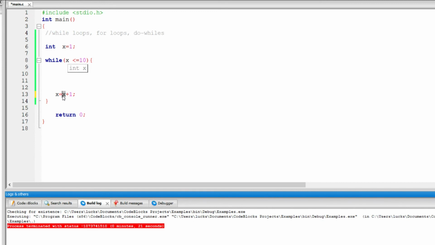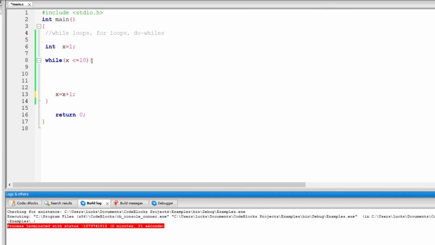So x is 9. 9 plus 1, that's 10. So it comes back here. x is less than or equal to 10. Remember, x is now 10. So it comes inside, and now 10 plus 1 becomes 11.